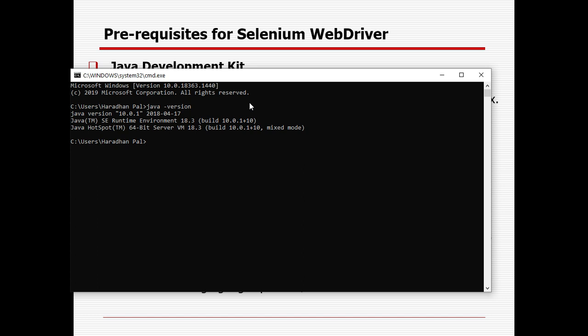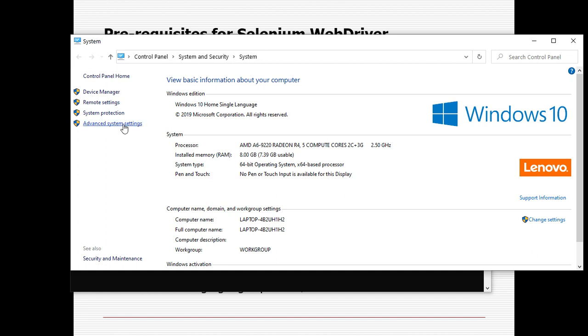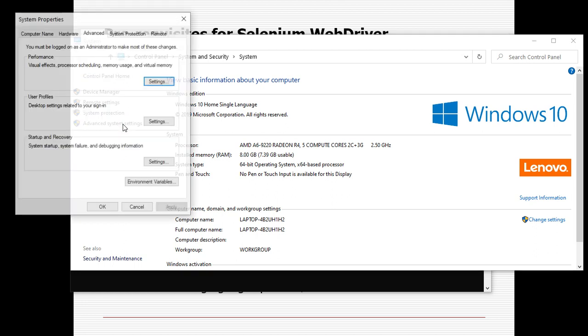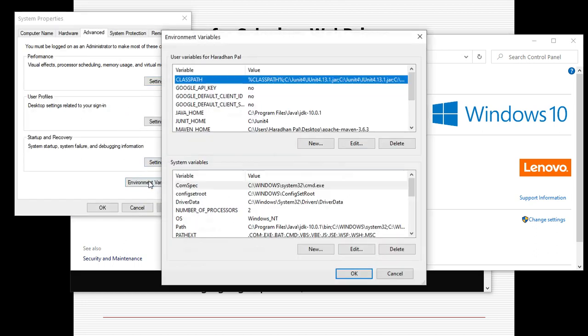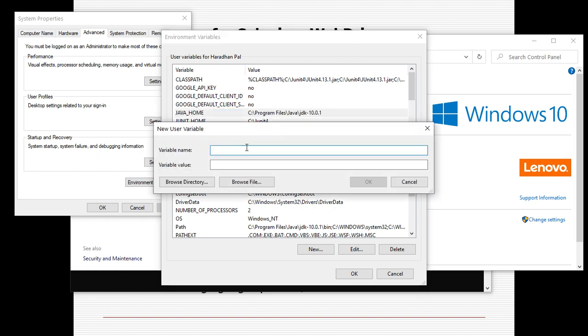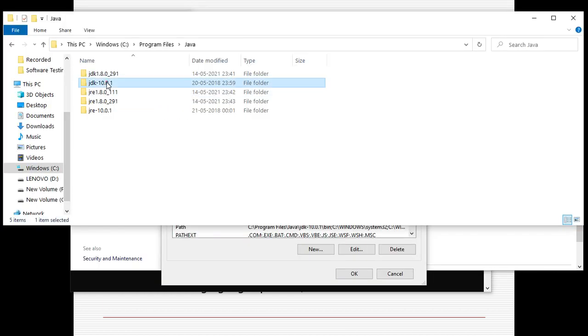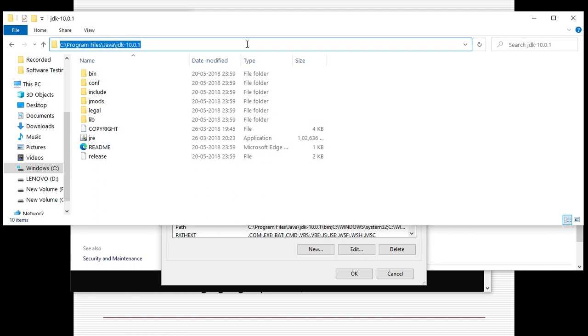Before that you also need to do one setting here. If you right click on My Computer, you need to go to Advanced System Settings and then to Environment Variables. Here you need to create a new variable, which is JAVA_HOME. You give the variable name as JAVA_HOME, and the value is the path to the JDK 10.1 folder. That is the path you need to give here.